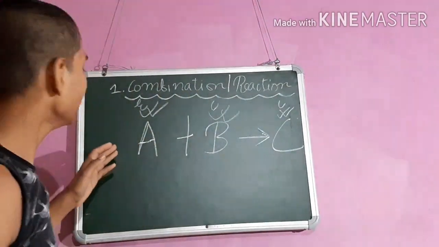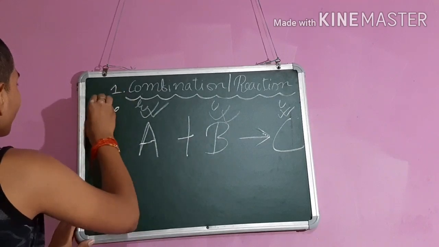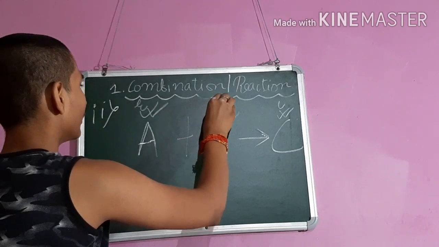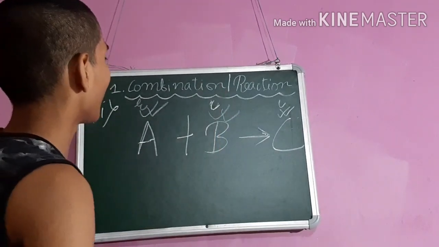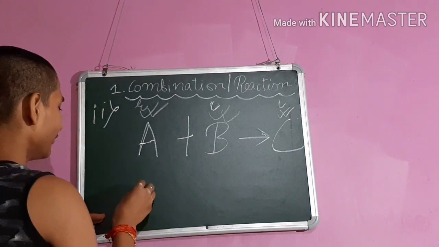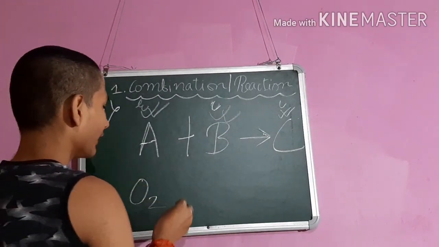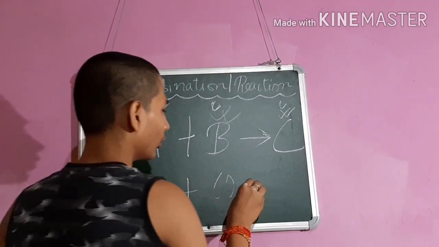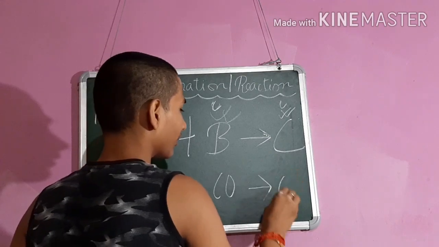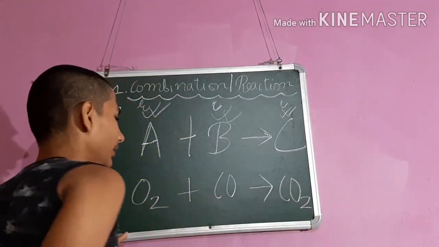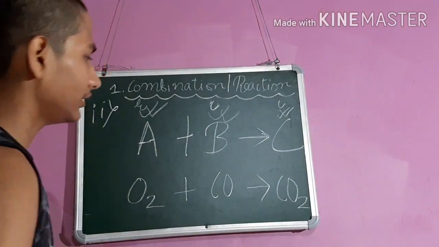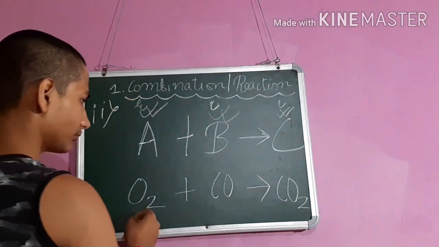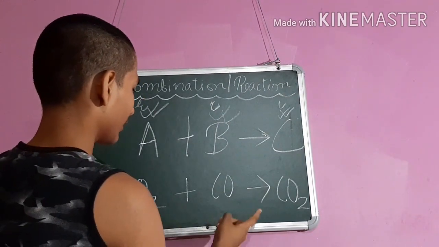So let's take an example for this reaction. We will take oxygen, O2, and carbon monoxide. Carbon dioxide will be formed. This is not a balanced chemical equation. Now we will balance it. This one is 3.